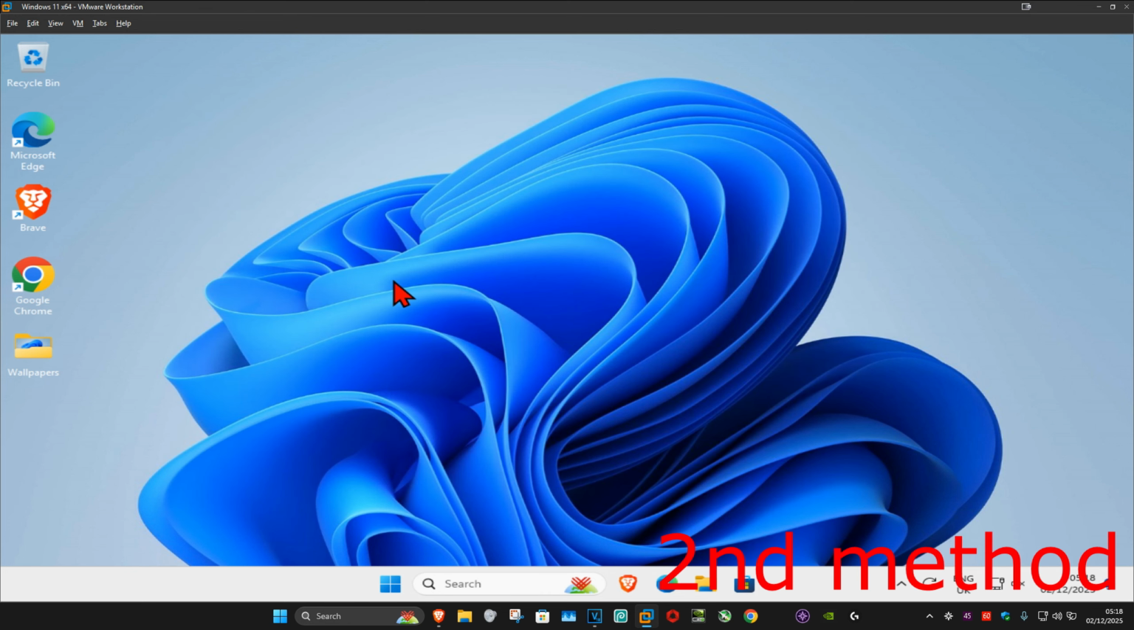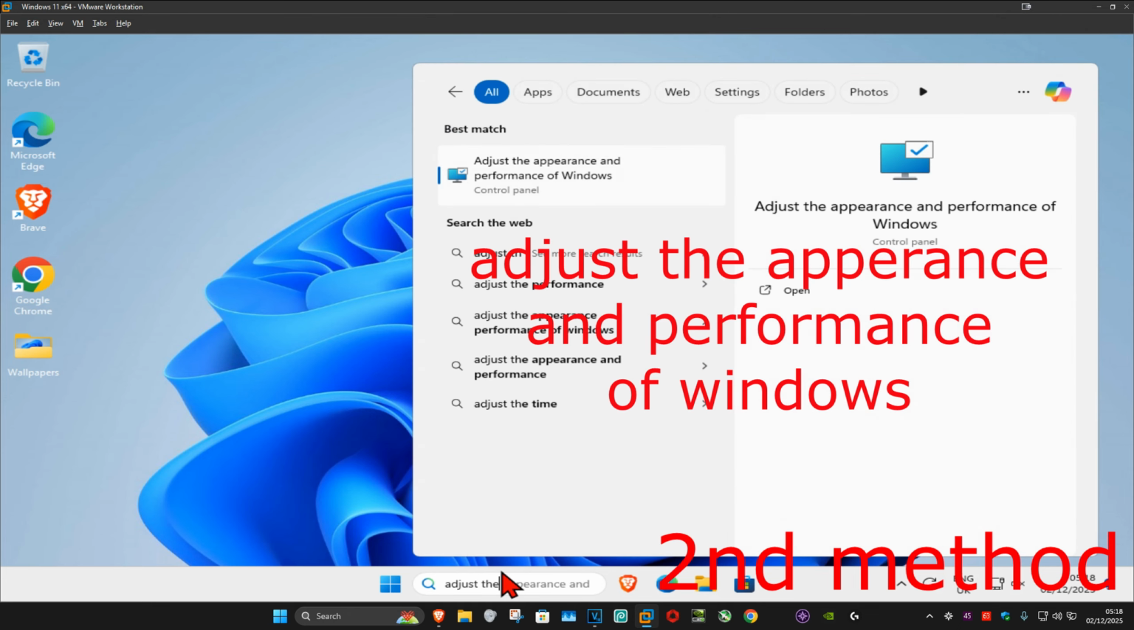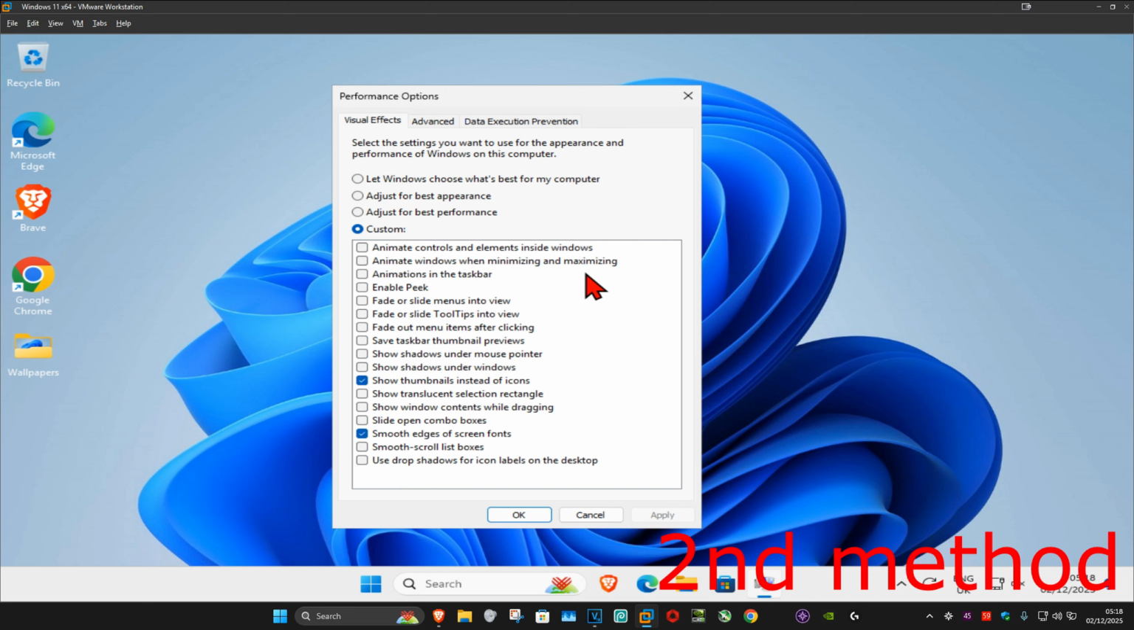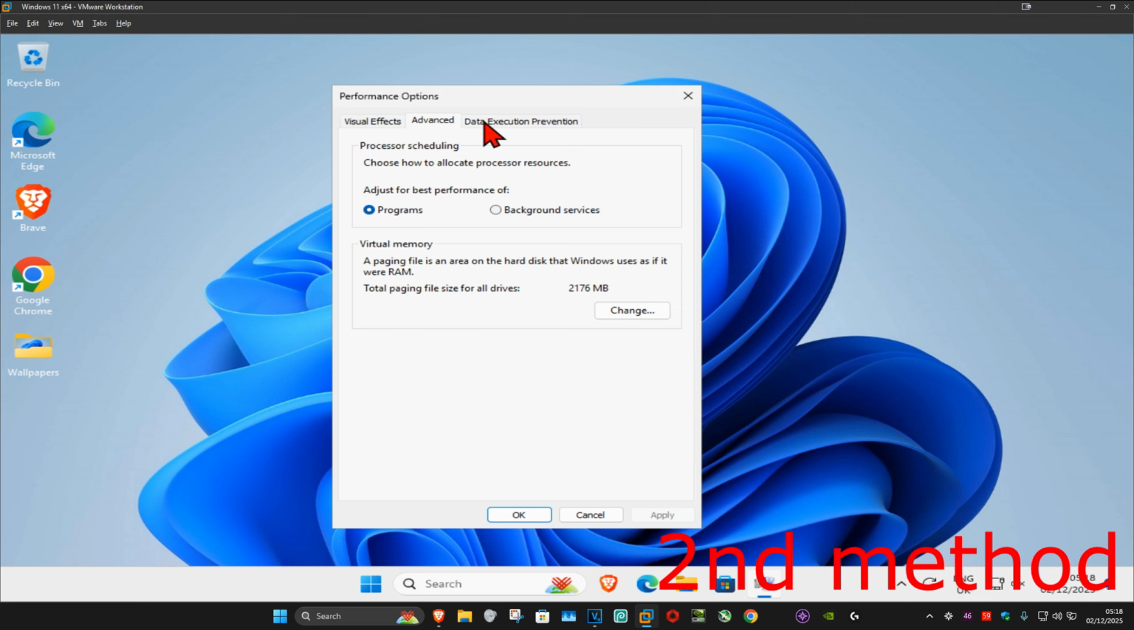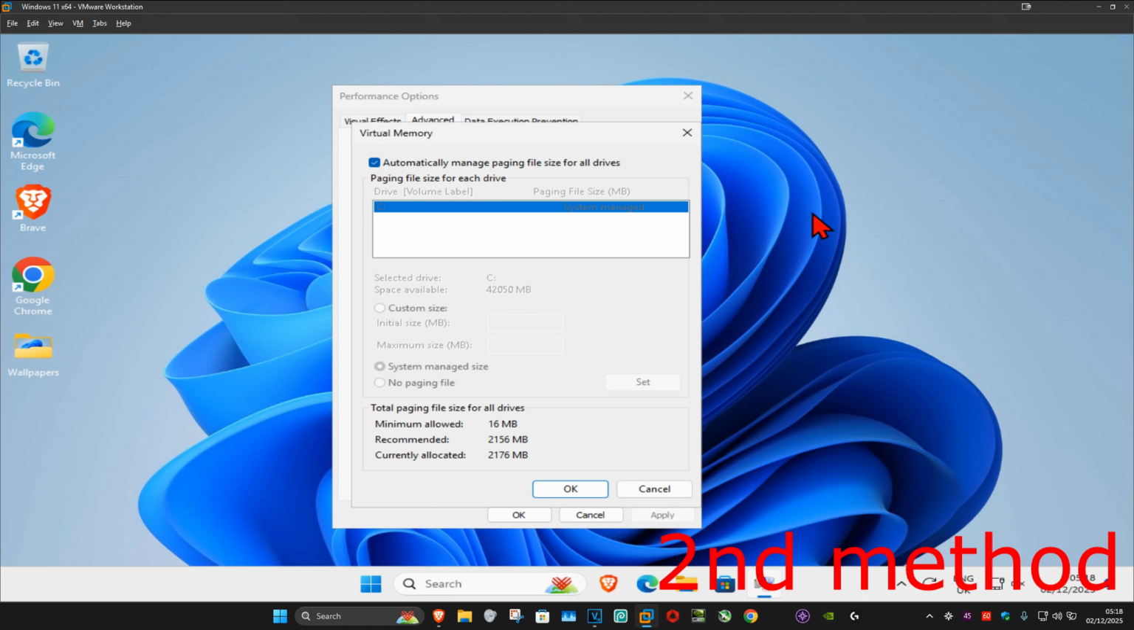If that's still not working, then for the second method, you want to go to search and type in adjust the appearance and performance of Windows. Click on it. And now once you're on this, you want to click on advanced. And now you want to select change. And now once you're on this, you want to untick this box, automatically manage paging file size for all drives.